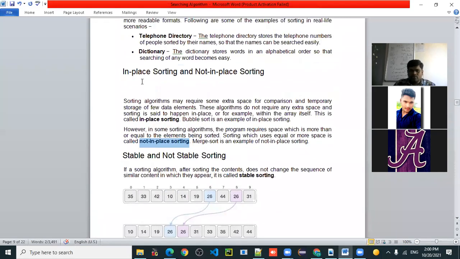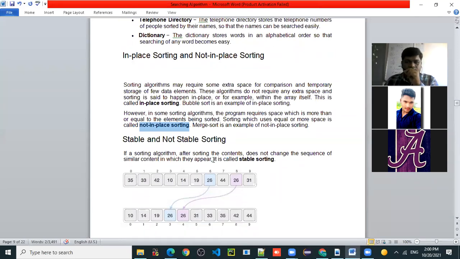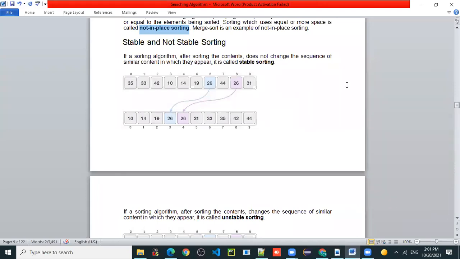I hope all of you understood in-place sorting and not in-place sorting. These two terms, is there any doubt up to this? No, sir. Okay. Now stable and not stable sorting. You can observe these two lists. How many elements are there in this list? 10 elements are there, right?